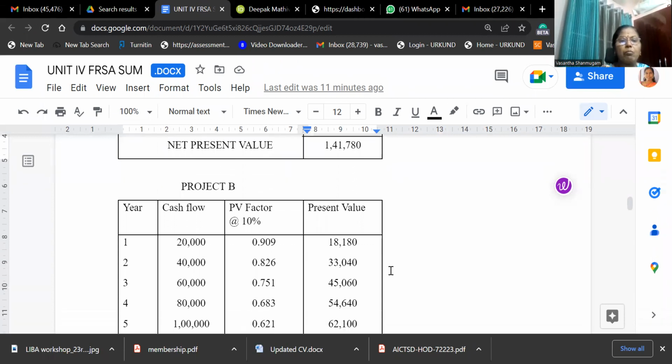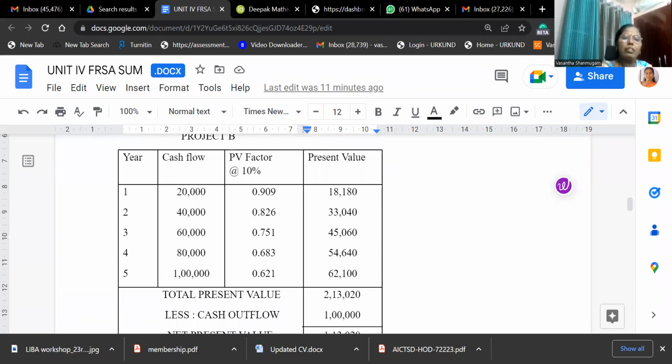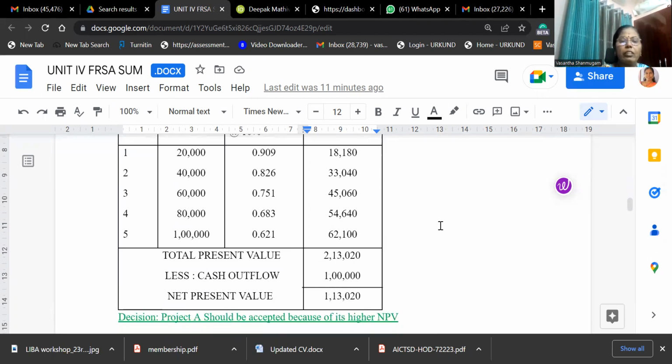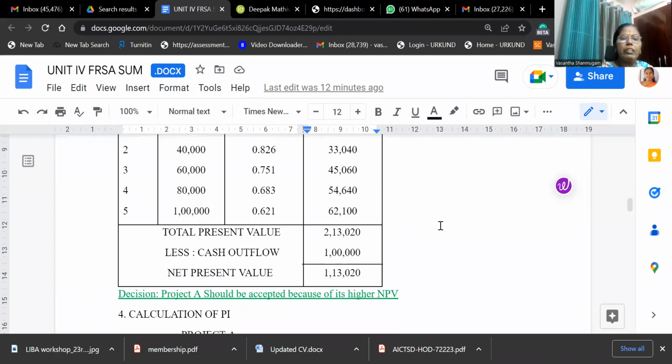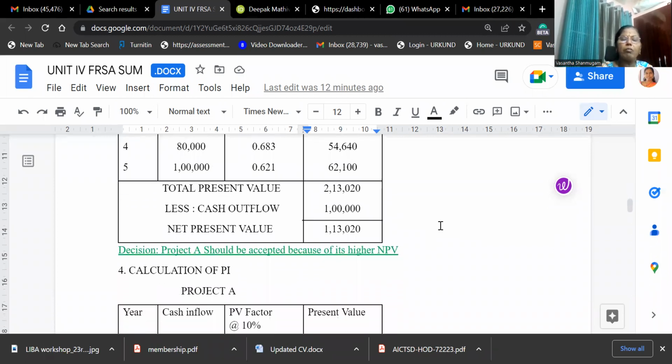Now we'll see project B. Similarly, how we have done for project A, the same steps we have to repeat. Here also 20,000, 40,000, all the values are given. 0.909, 0.826, this is the discounting factor, that is the present value factor at 10%. It's given. Multiply, here you are getting 2,13,020 minus cash outflow. Out of this you are getting the surplus, which is nothing but net present value.